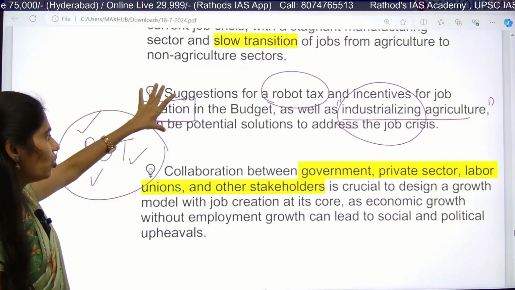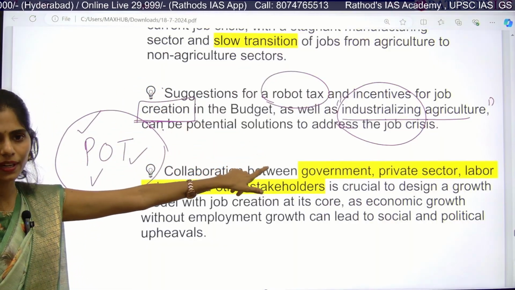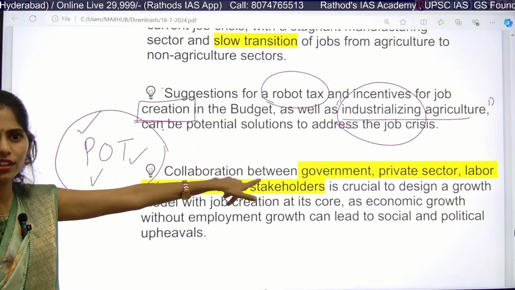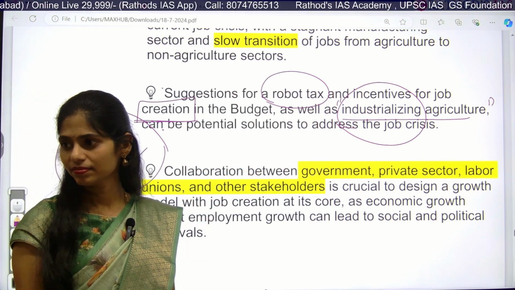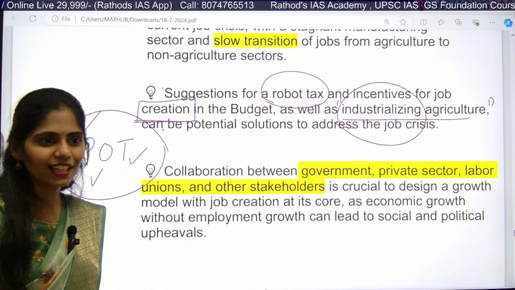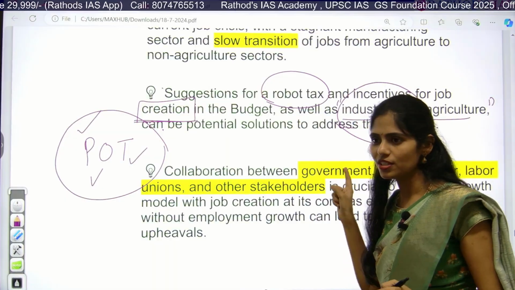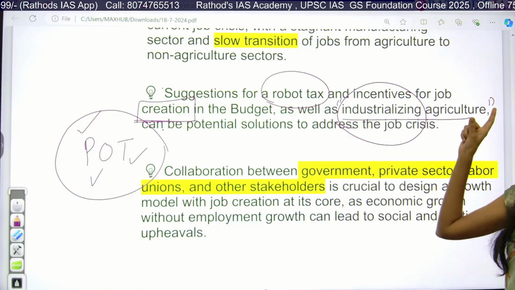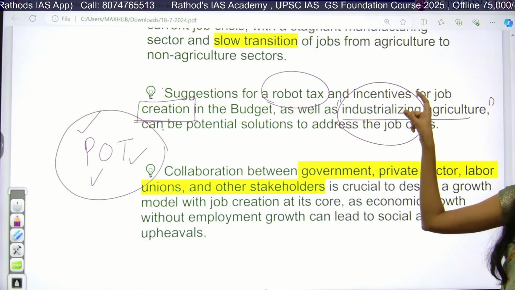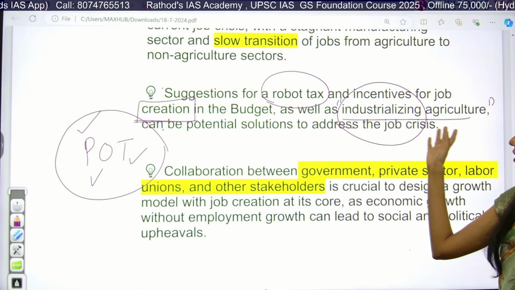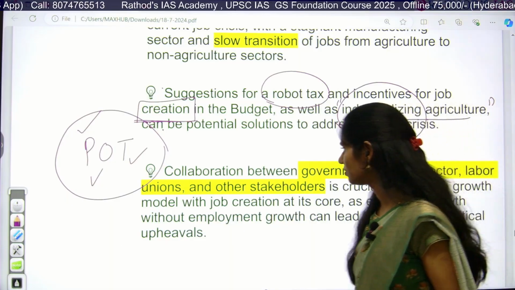Okay, those are the solutions we have now to address this job crisis. So there are 3 points which are given here. Clear? So if you are writing an answer regarding how we can increase employment opportunities, you can write these points: robot tax, job creation, incentives from the government side, and industrialization of agriculture.